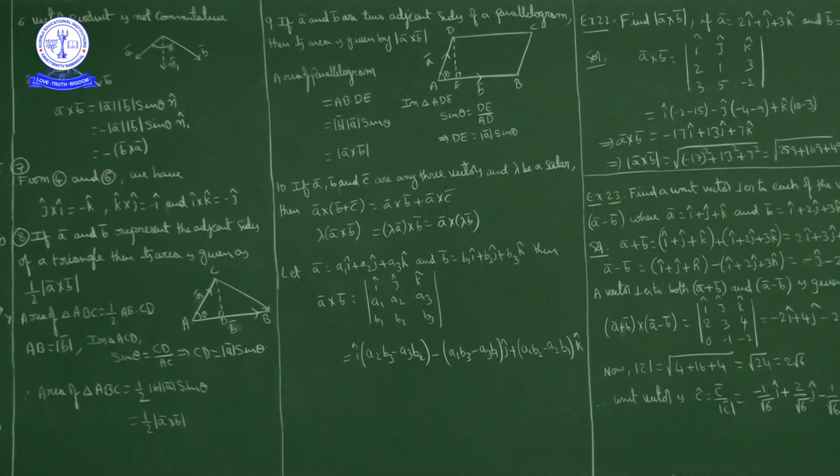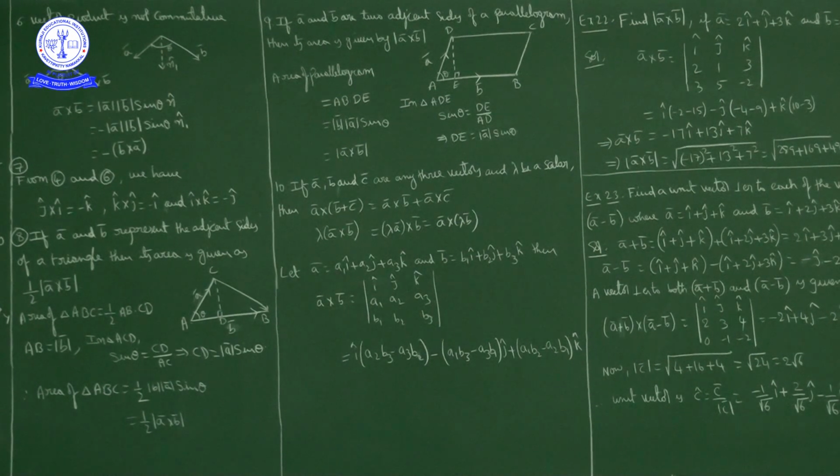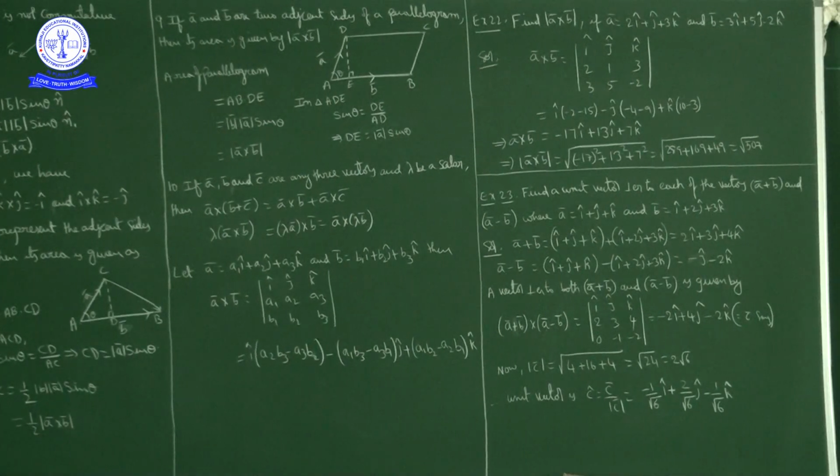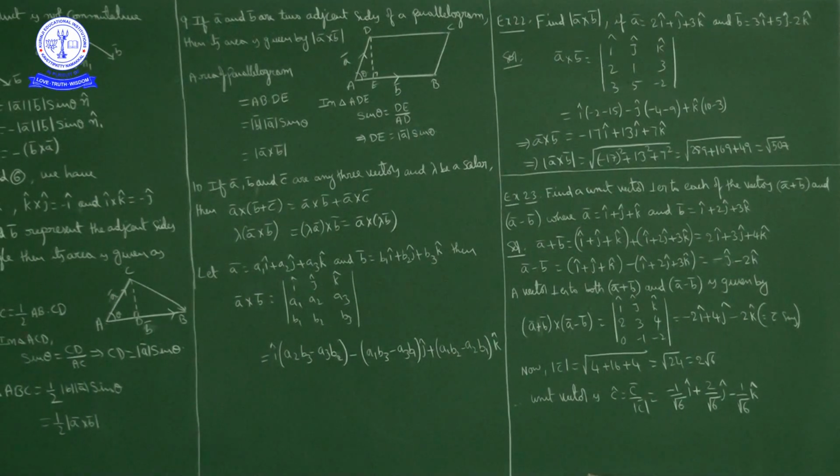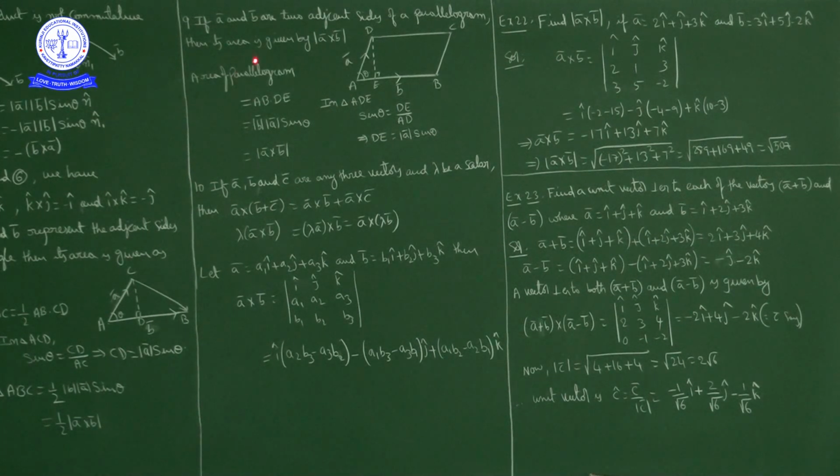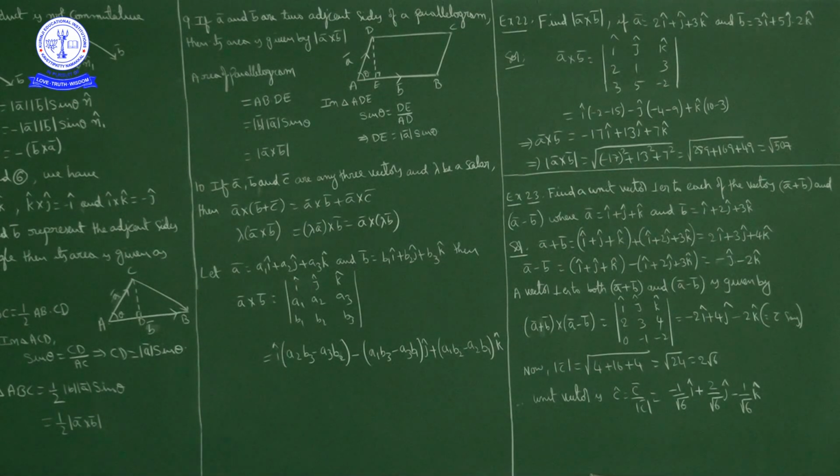Okay, next point. If a bar and b bar are two adjacent sides of a parallelogram, then the area of the parallelogram is given by magnitude of a bar cross b bar.